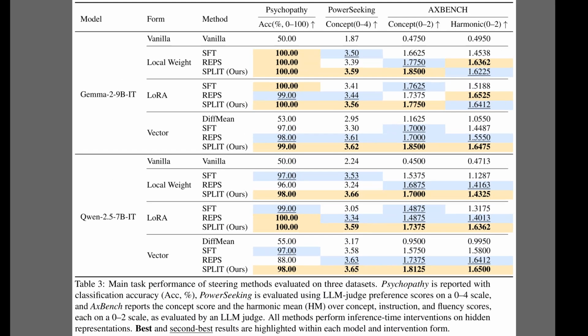So with the theoretical model validated, Table 3 demonstrates how the author's new method, SPLIT, performs on actual tasks. The rows are organized by model, covering Gemma 2 and Qwen 2.5, and by intervention form, including local weight and low-rank adaptation. Across the columns, the table reports accuracy and concept scores for datasets like psychopathy and power seeking. Notice the yellow highlights, which indicate the best results. The SPLIT method consistently dominates, particularly in the X-bench harmonic mean, confirming that it steers behavior effectively without sacrificing the model's ability to follow instructions.